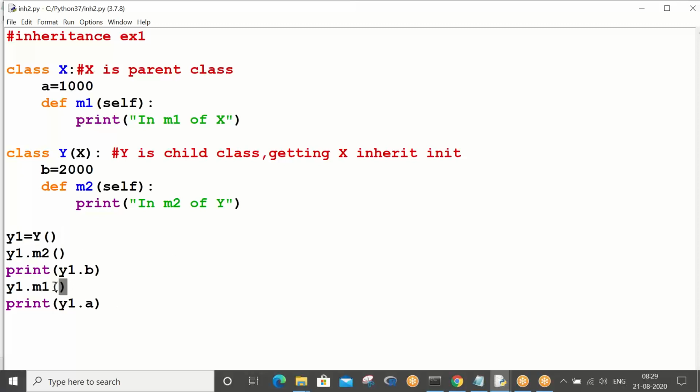You are thinking y1.m1 is executing by the y class object only. On the front face it looks like that, but internally m1 gets executed by the x class object. I'll try to make you understand how one object helped in creating two objects.